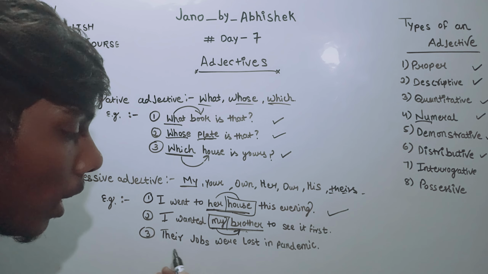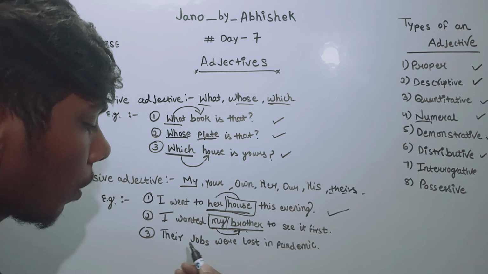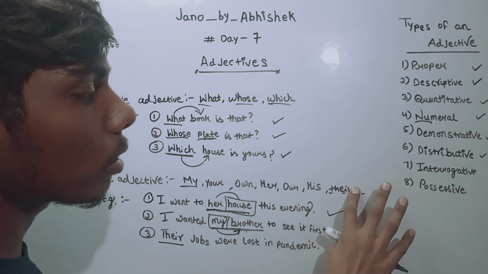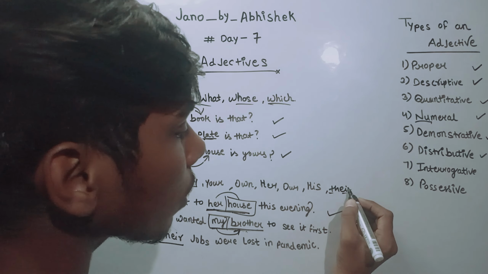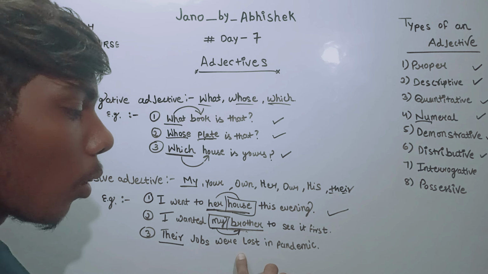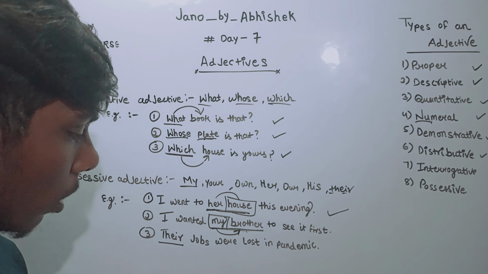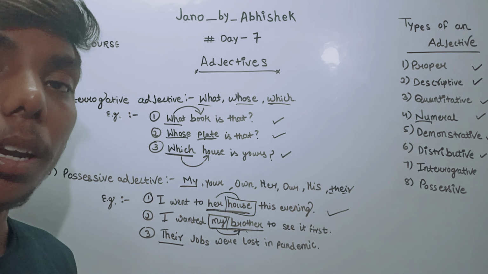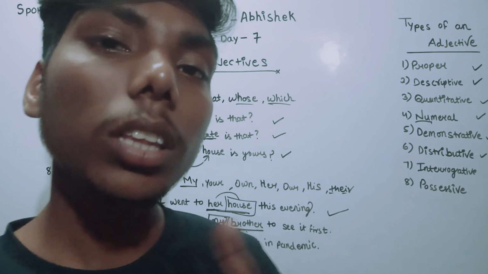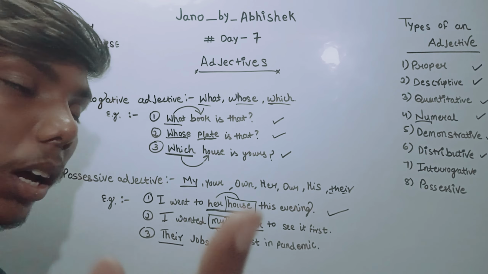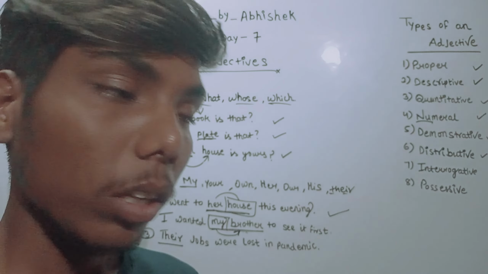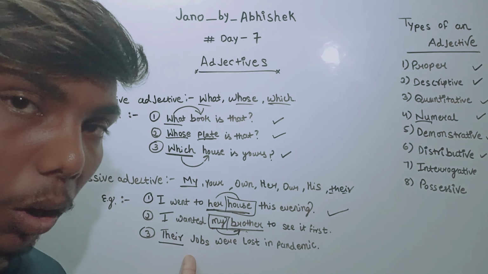Their jobs were lost in the pandemic. Whose jobs were lost in the pandemic? Their jobs, not mine. So here the word their is telling more about the word jobs, which is a noun.